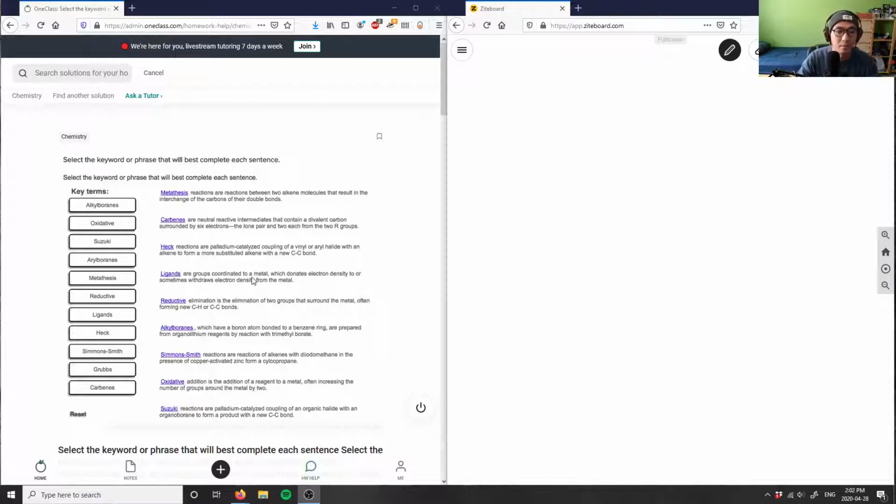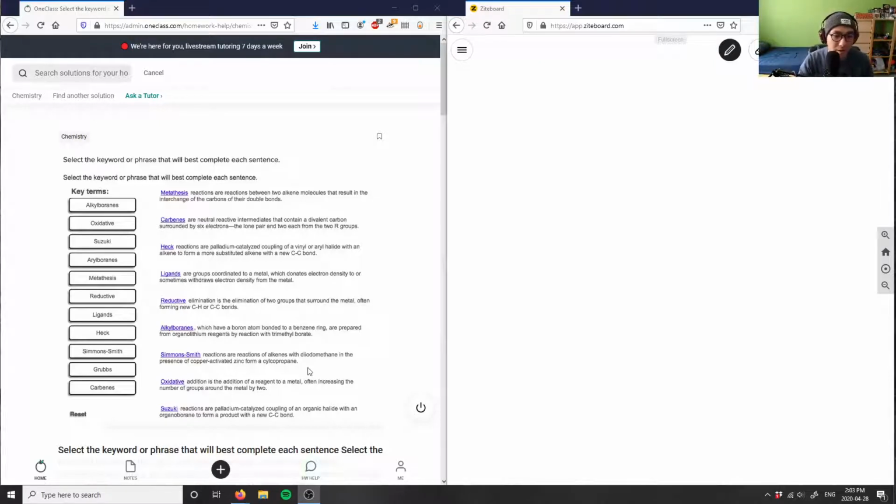So you can think of ligands in terms of a Grignard reagent, where magnesium is a metal bonded to the alkyl halide group, creating a negative charge that's stabilized by the magnesium positive charge here. That's an example of a ligand. Reductive elimination, as we know, is the elimination of two groups that surround a metal. It creates C-H or C-C bonds, carbon-carbon bonds here. That's good.